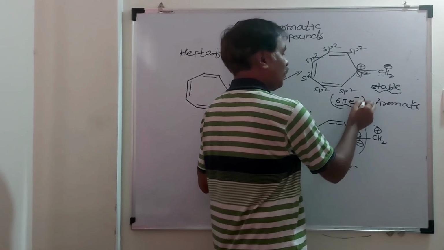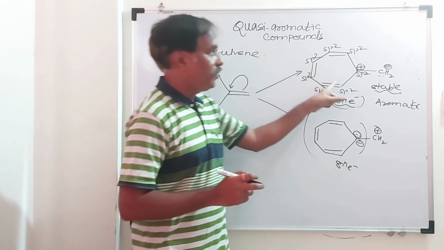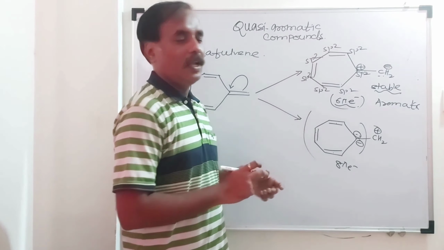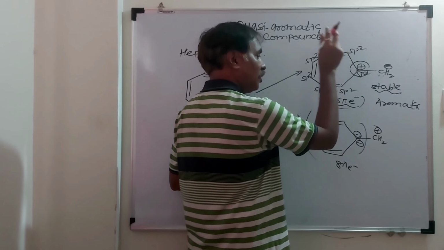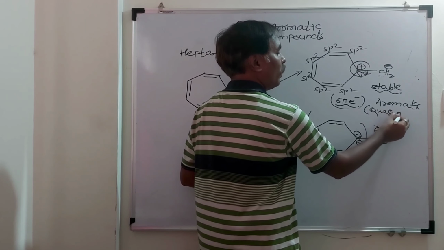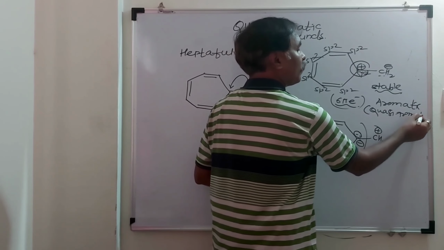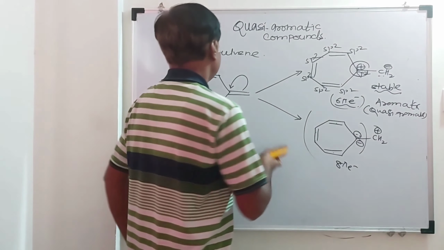So overall this compound is aromatic, because total number of pi electrons are 6, it obeys Huckel's rule. The compound is planar, there is a complete resonance, and this charge is part of the complete resonance. This is ionic, so we can say this is quasi-aromatic. Is it clear? Next example.